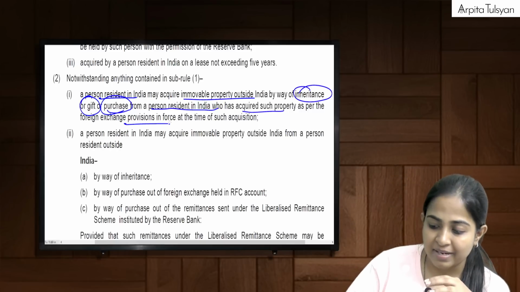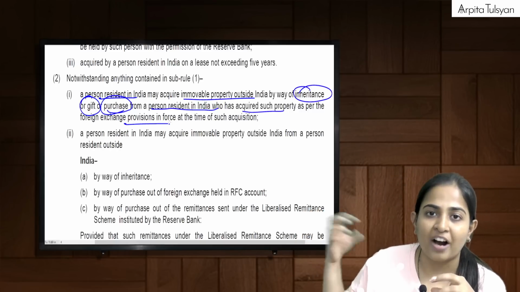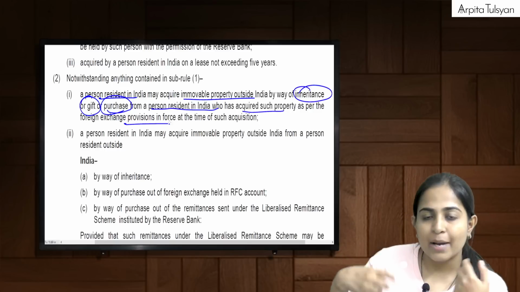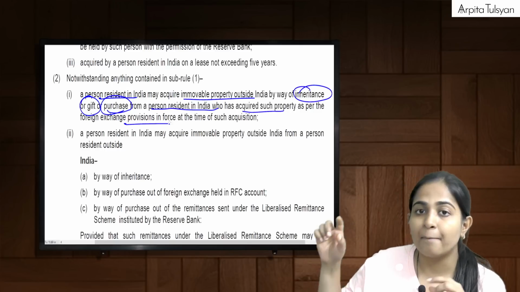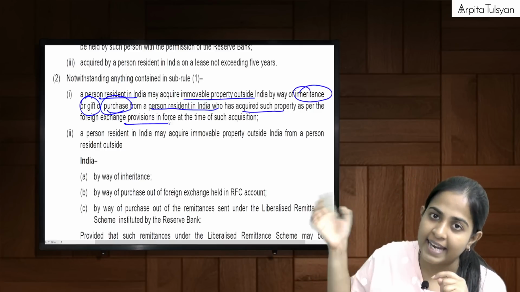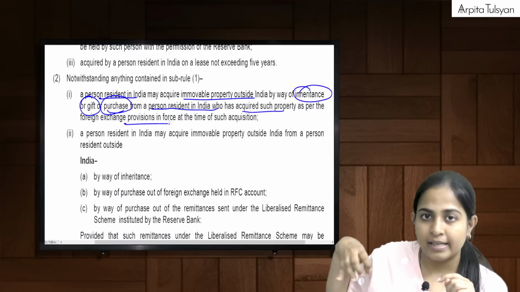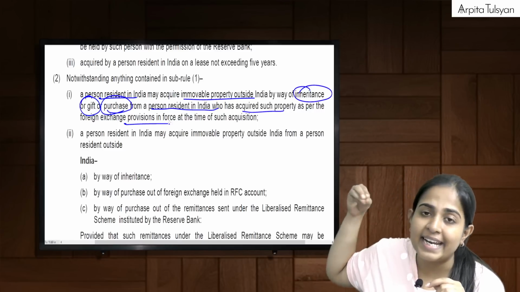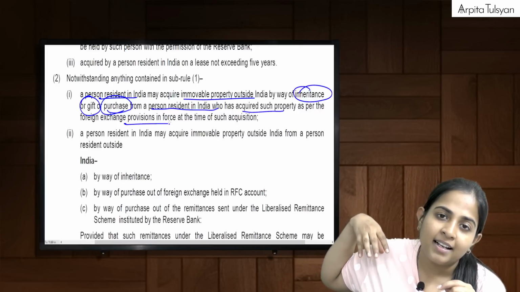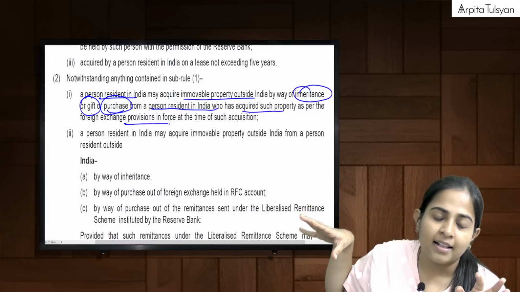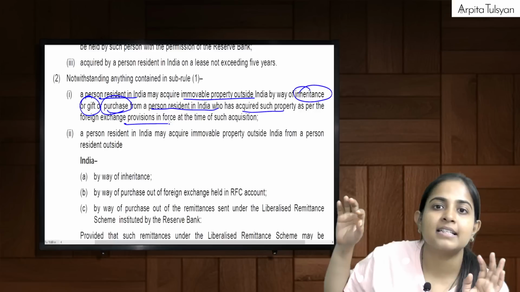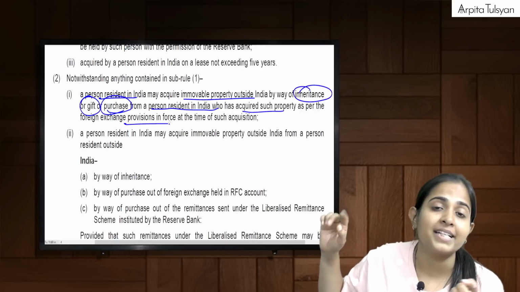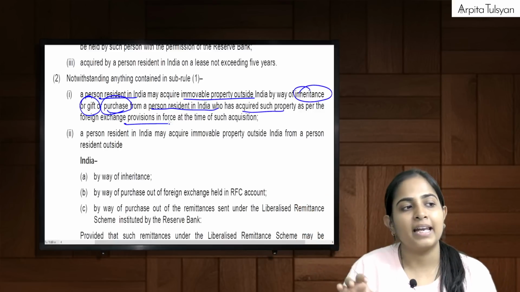I am getting it from my father as a gift. I am a PRI, my father is a PRI, but the property is situated outside India. Can I take it as a gift from him? Yes. There is some Mr. X who is giving that property in inheritance to me. Both of us are PRI. Can I take it? Answer is yes. The property is situated outside India, but we can take it.